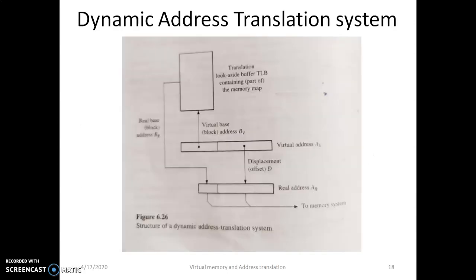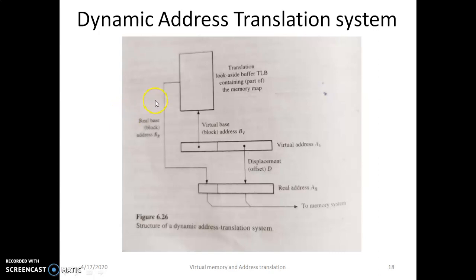So next we'll consider the dynamic address translation system. In the case of dynamic address translation, the input address AB is the virtual address consisting of the base address BB concatenated with the displacement D. AB contains an effective address computed in accordance with some program defined addressing mode. So the real address, which is given by BR, is equal to F of BB, stored in a memory map. In order to speed up the mapping process, a data structure is used, which is called the translation lookaside buffer.